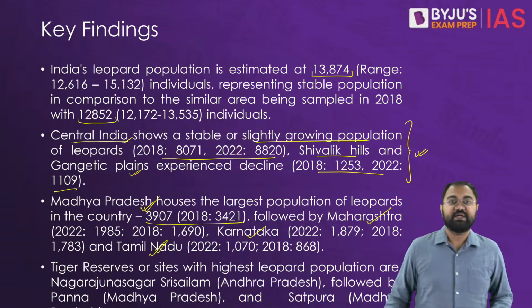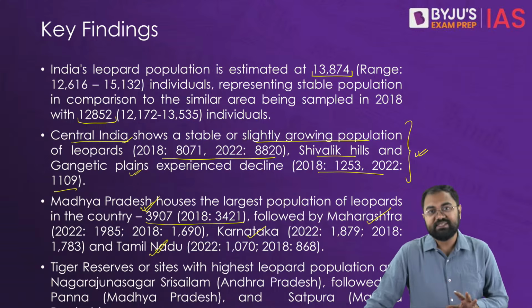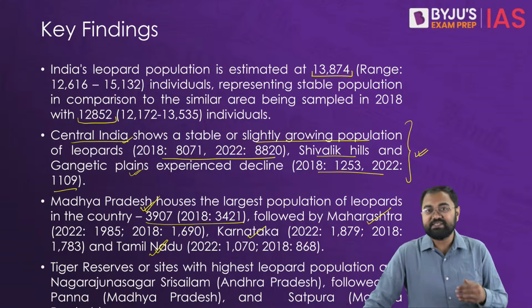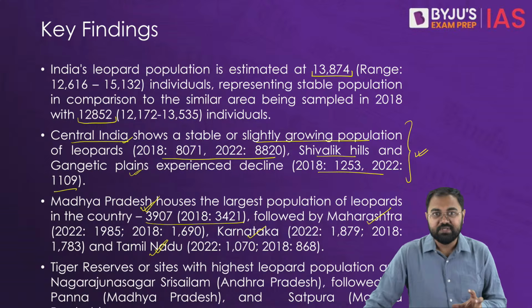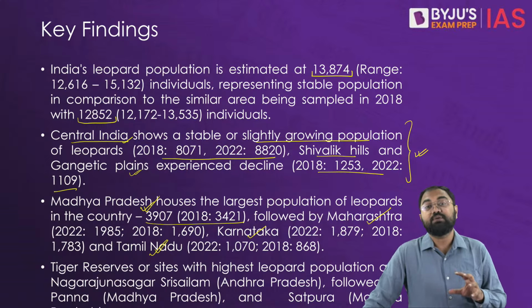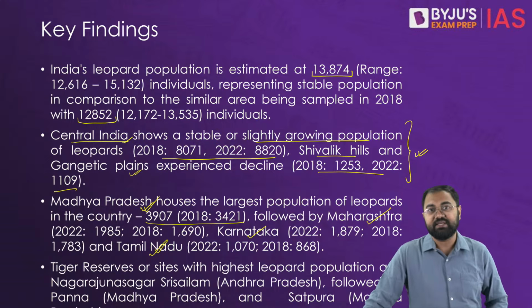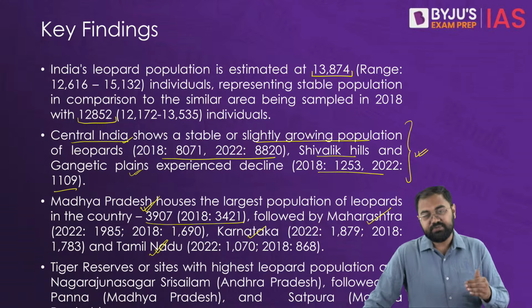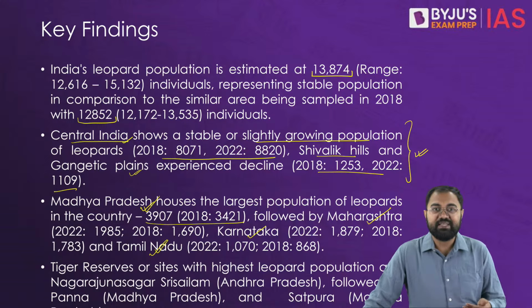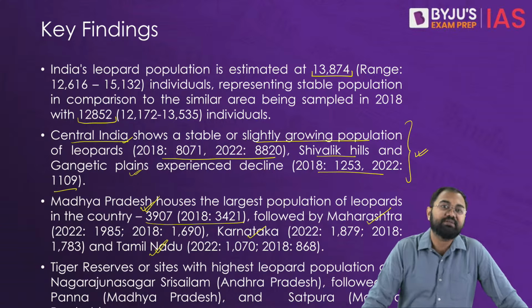Now the article says that overall, when we look at leopard densities, they have actually increased in the areas where we have tiger reserves. That suggests that wherever you are making conservation efforts, they are effective and able to protect these leopards. Especially in protected areas like Similipal and the Satkosia Tiger Reserve in Odisha, we have seen good numbers.